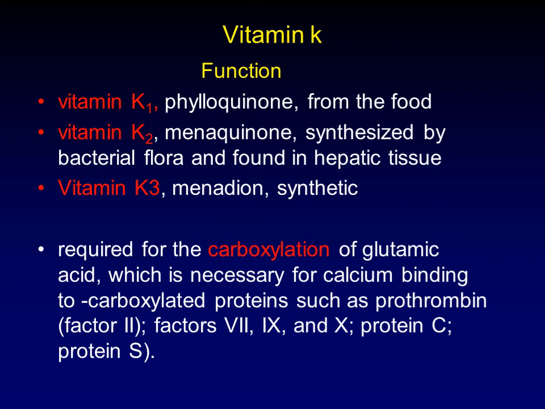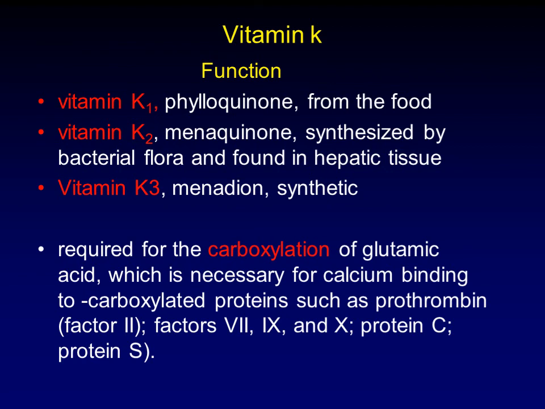Vitamin K exists in 3 compounds in clinical practice: vitamin K1, which is called phytoquinone, which is present in food; vitamin K2, which is menaquinone, which is synthesized by the bacterial flora in the intestine and present in good amounts in hepatic tissue in the liver; and vitamin K3, which is called menadione, which is the synthetic form, present in ampoules.